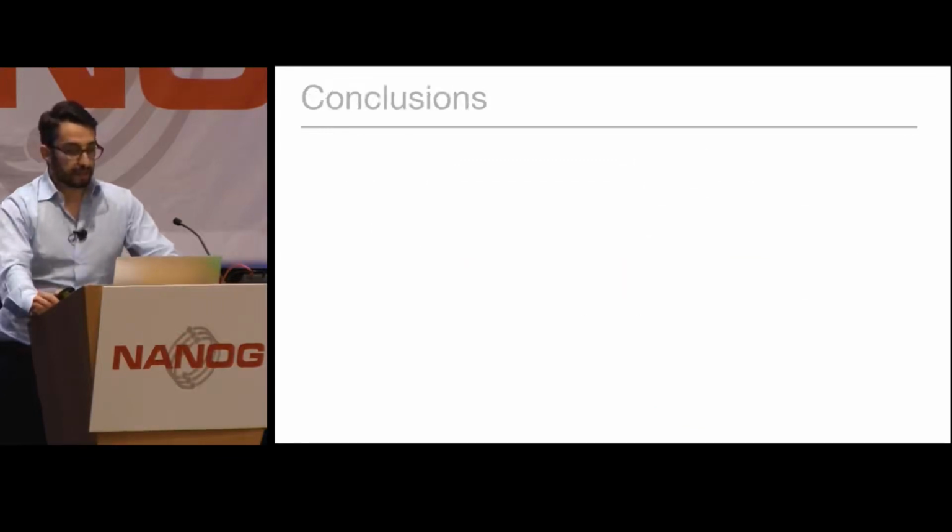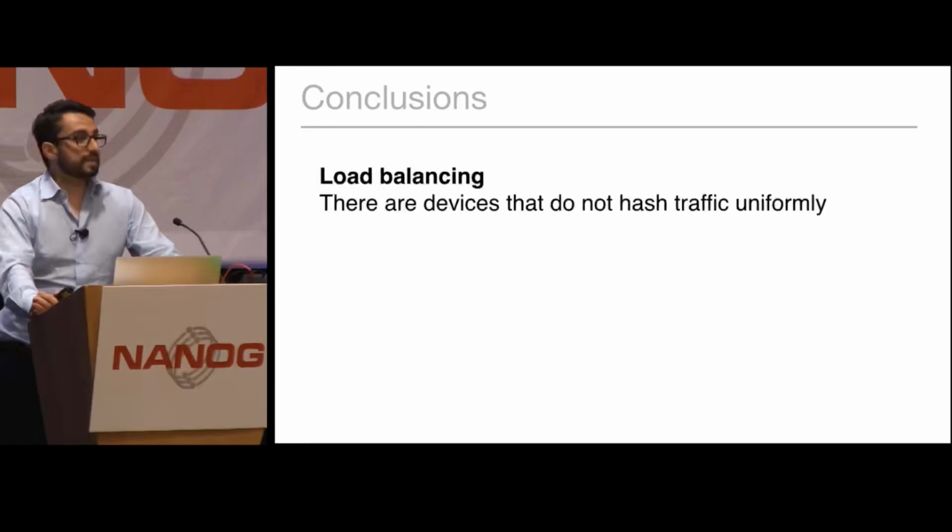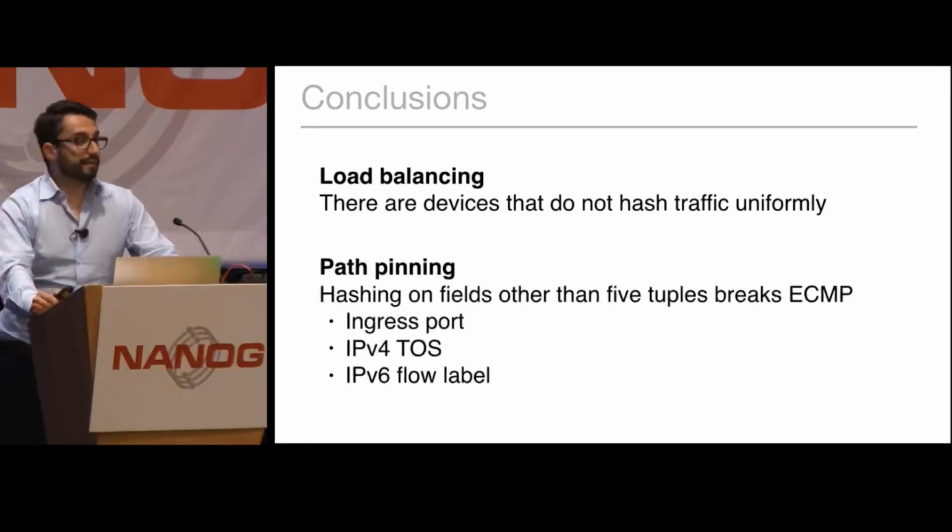So this concludes my presentation. If we could draw a set of conclusions out of this presentation, I could say that the load balancing assumption is sometimes broken. Sometimes devices do not hash uniformly, and you should probably not rely on it. Another thing, probably more importantly, hashing on any field which is different from the 5-tuple can and will break ECMP.